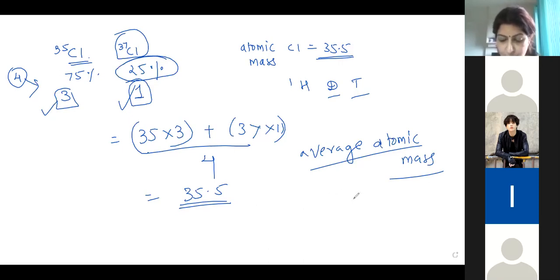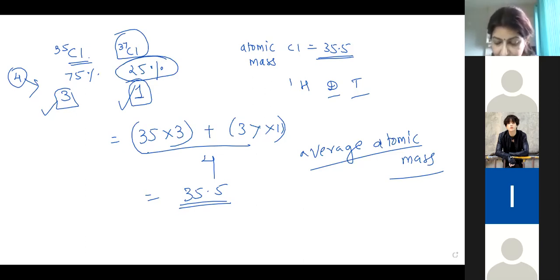Take carbon. Carbon 12 has atomic mass 12. Relative abundance is 98.892. Carbon 13 is 13.0335 with 1.18, and carbon 14 is 2 into 10⁻¹⁰.